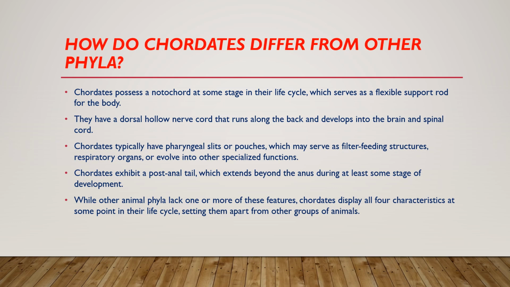Chordates exhibit a post-anal tail which extends beyond the anus during at least some stage of development. While other animal phyla lack one or more of these features, chordates display all four characteristics at some point in their life cycle, setting them apart from other groups of animals.